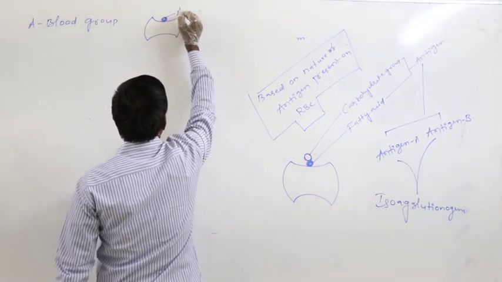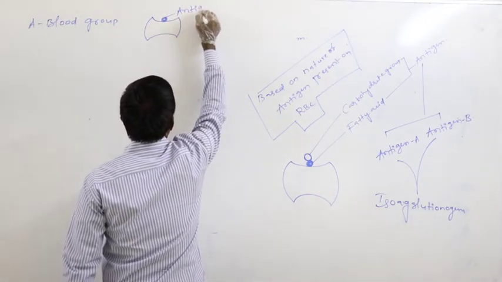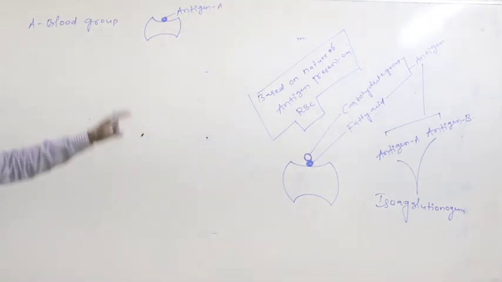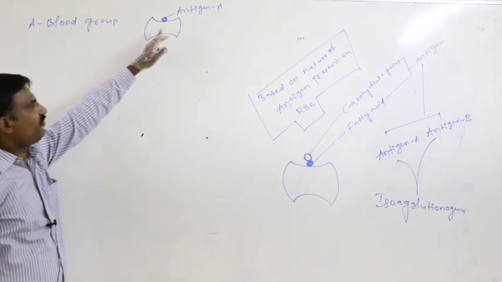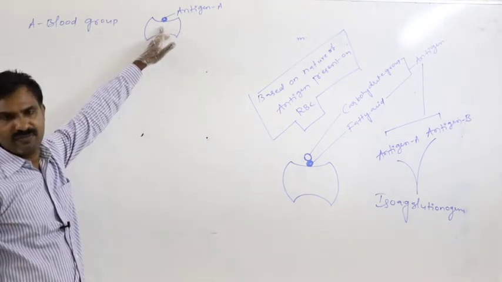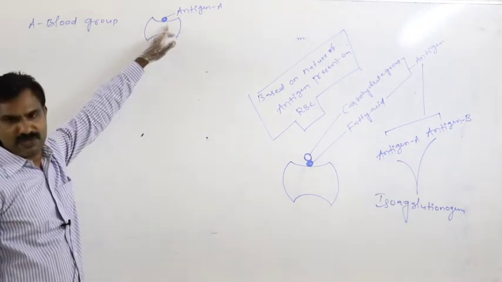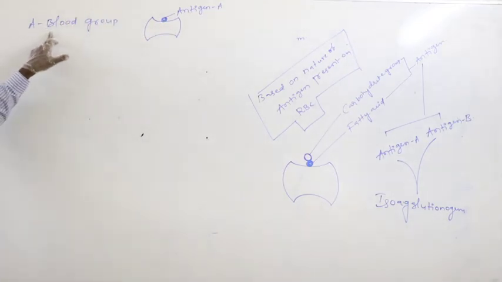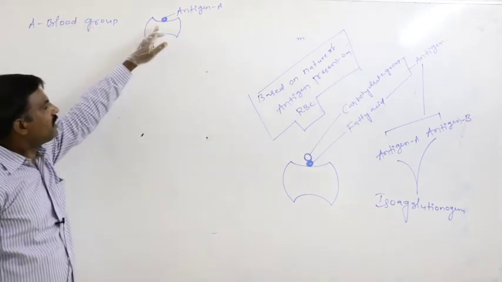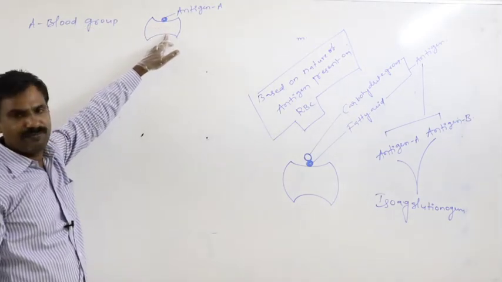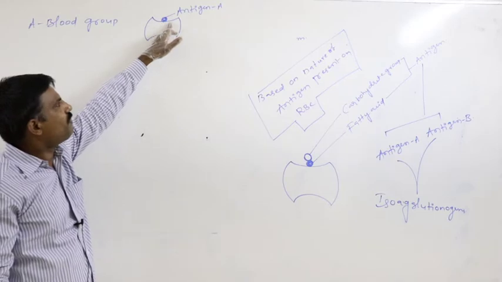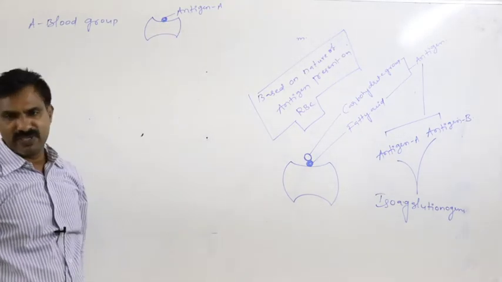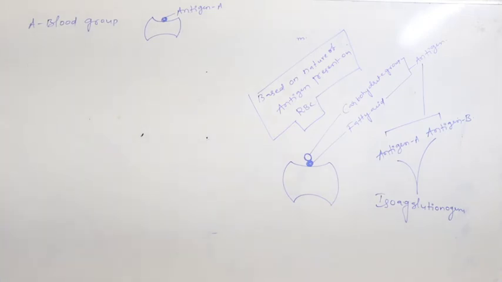Antigen A. If antigen A is present on the surface of the RBC membrane of the person, then that blood group is said to be the A blood group.